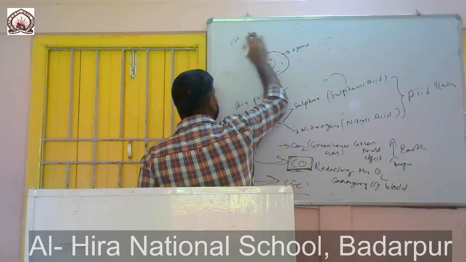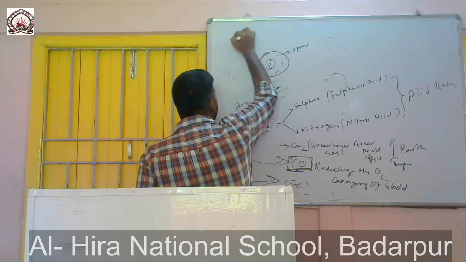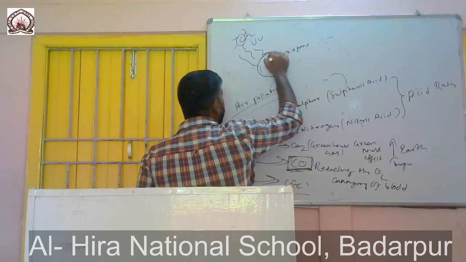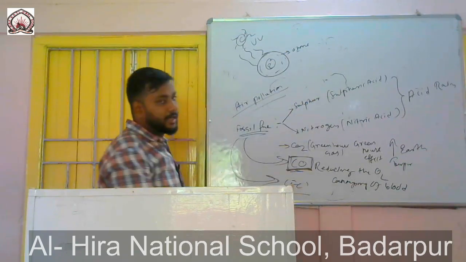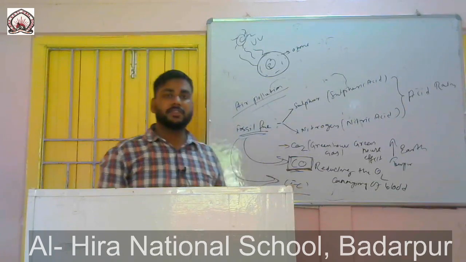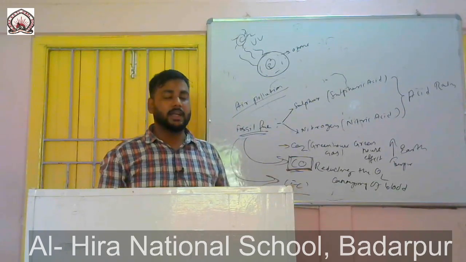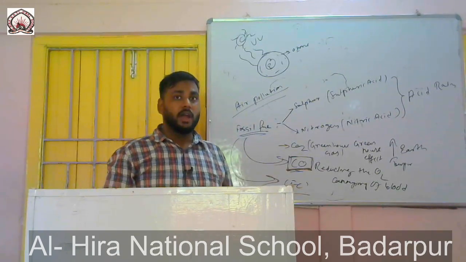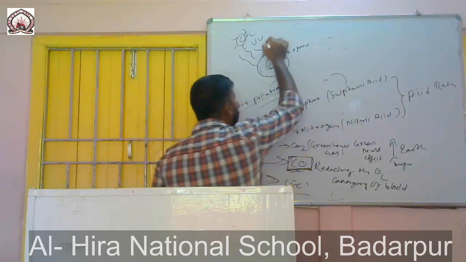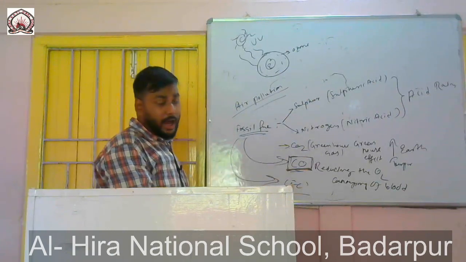So the sun releases a lot of harmful UV rays, ultraviolet rays. This ozone layer protects our earth from those ultraviolet rays, and these ultraviolet rays can cause various kinds of skin conditions and skin diseases and various kinds of damage to our life forms. So this ozone layer protects us from these harmful UV rays.